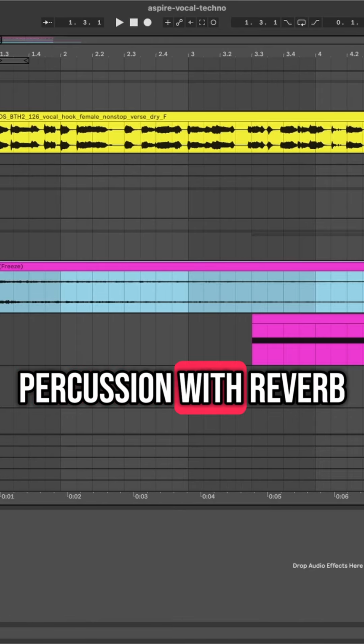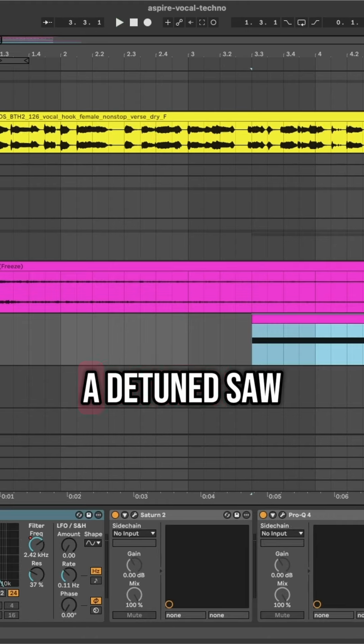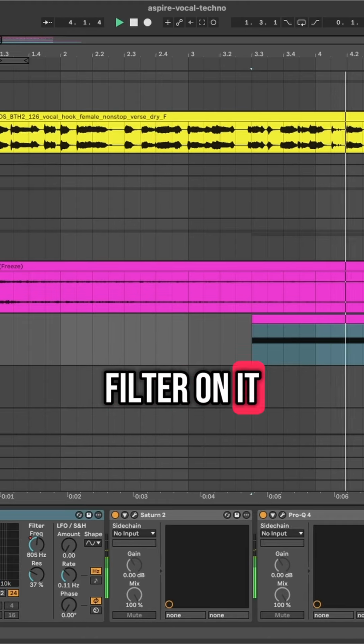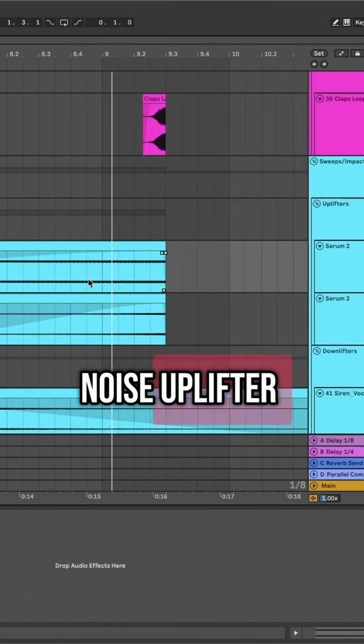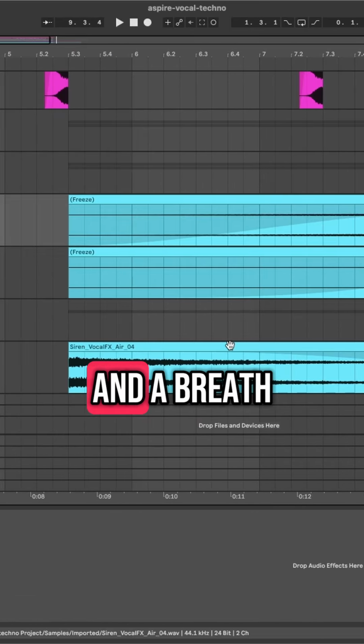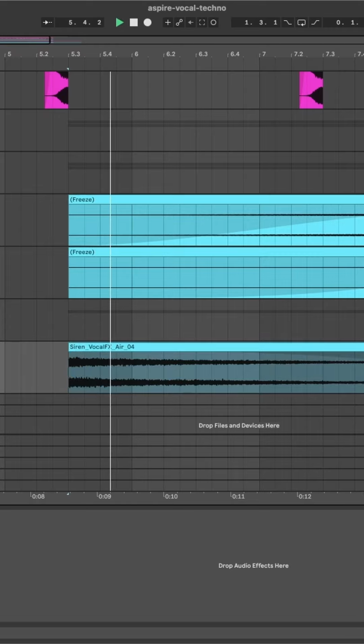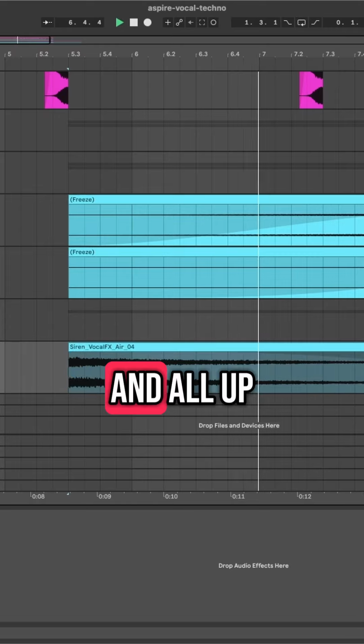Effects, we've got a percussion with reverb, a detuned saw with a bandpass filter on it, a tonal uplifter layered with a noise uplifter, and a breath sample for a downlifter. And all up we've got this.